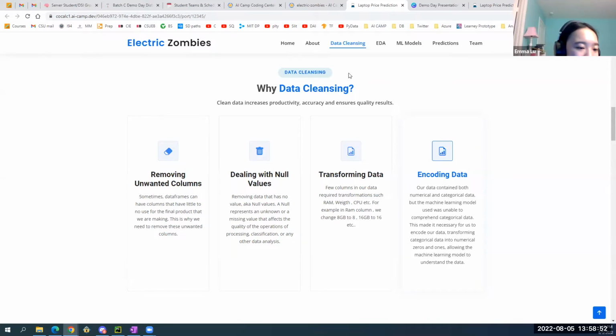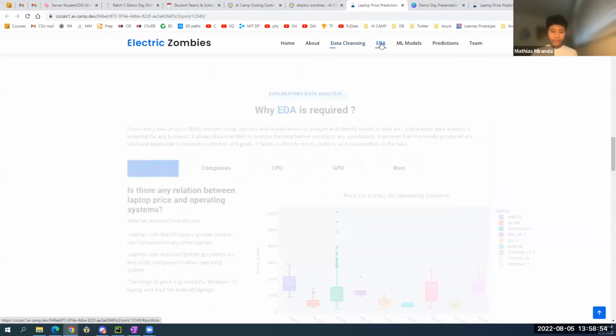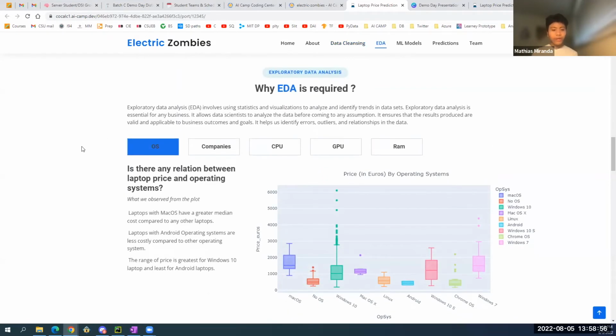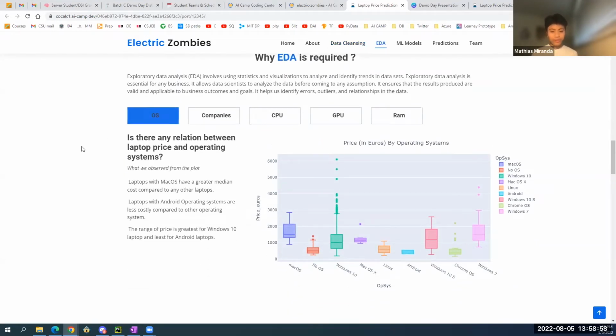Here's Mathias. All right, so EDA. Why is EDA required? EDA involves using statistics and visualizations to analyze and identify trends in data sets. It's essential for any business. Is there any relation between laptop price and operating systems? What we observe from the plot is that laptops with Mac OS have a greater median cost compared to any other laptops, and laptops with Android operating systems are less costly compared to other operating systems.